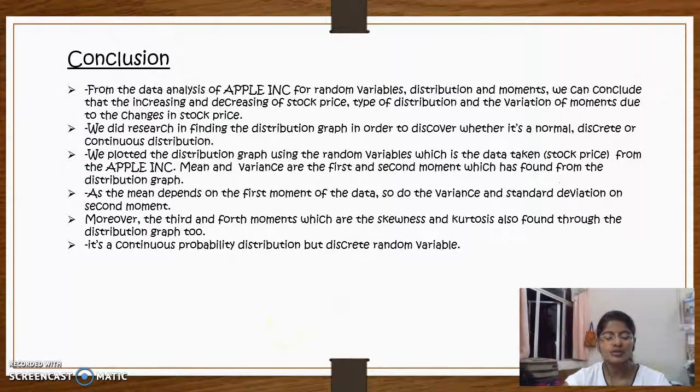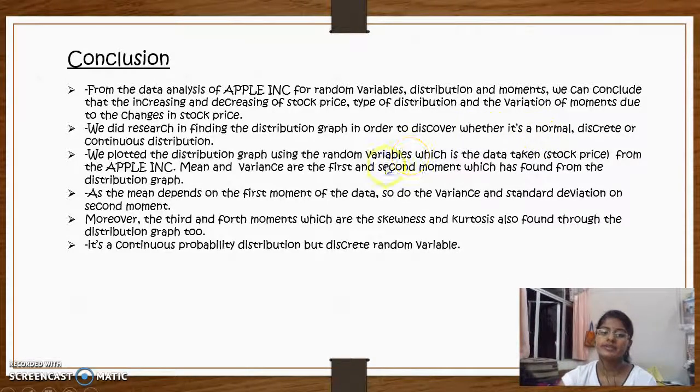And finally, we conclude our project. In conclusion, from the data analysis of Apple for the random variable, the distribution and moments show the increasing and decreasing of the stock price, the type of distribution, and the variance of the moment due to the changes in stock price. We did the research in finding the distribution graph in order to discover whether it is a normal, discrete, or continuous distribution.